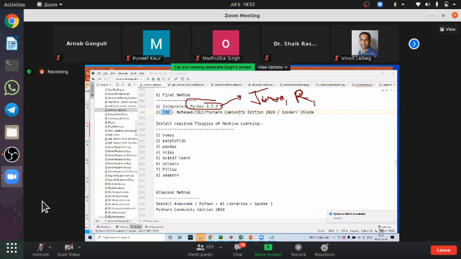Just like in Java we have a compiler, in C++ we have a compiler, Python has a kind of translator known as an interpreter. So its learning curve is the smallest and it is the simplest language. That's why we are using it here. But where are we going to write the code? The code can be written in a notepad.